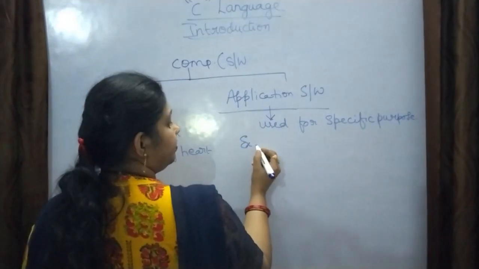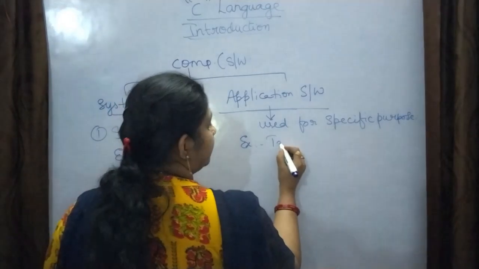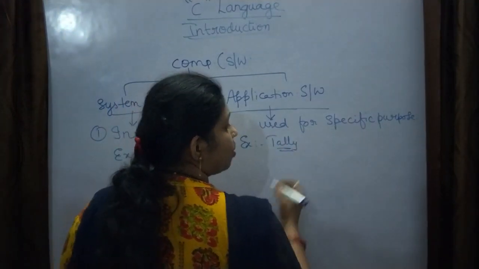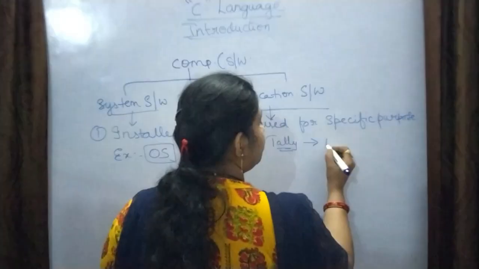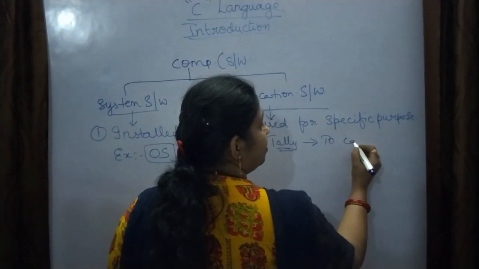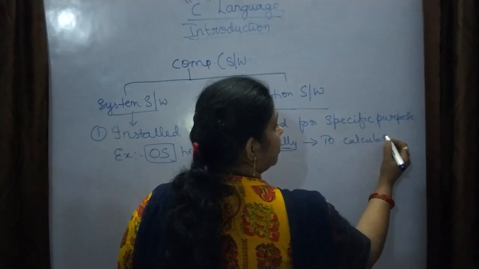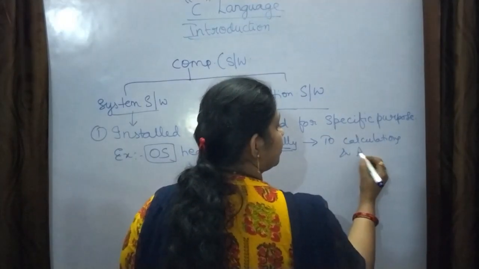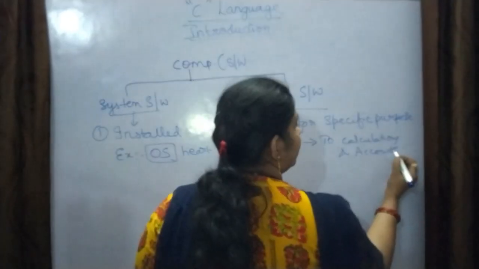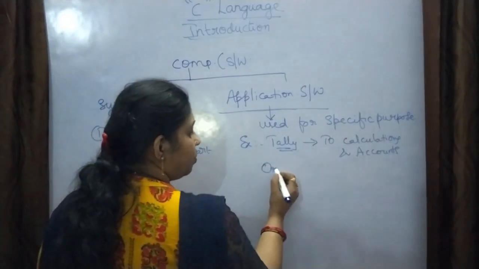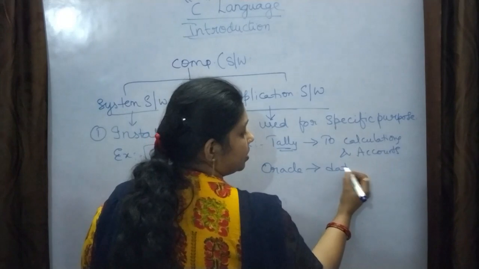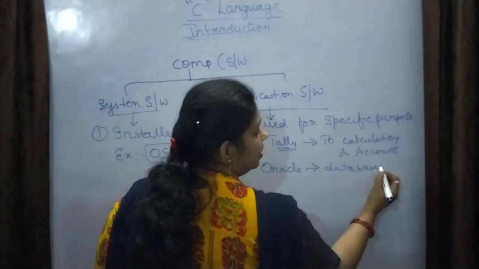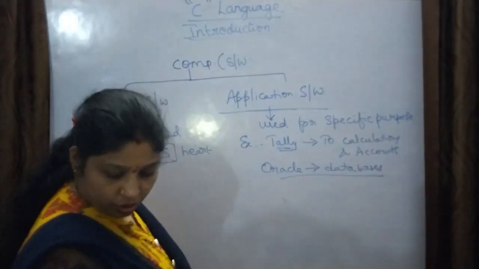For example, Tally is application software which is used for calculations and accounts. The second one is Oracle. This Oracle is used to create databases. This is application software, right?